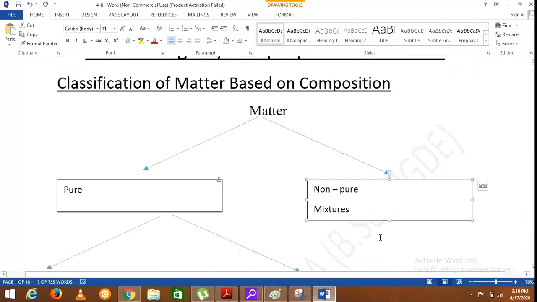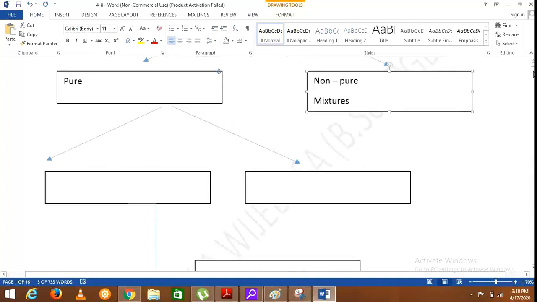Then, pure substances can further be divided into two types. Those are elements and compounds. So we are going to discuss these terms in detail.